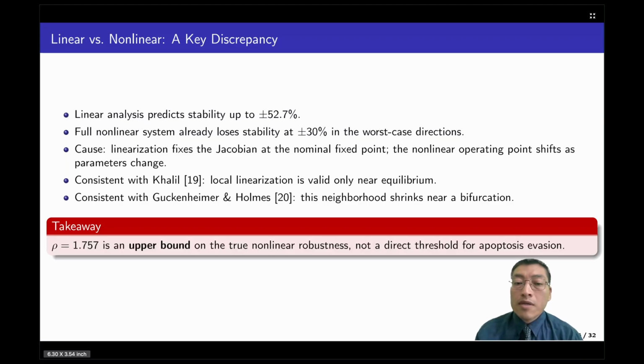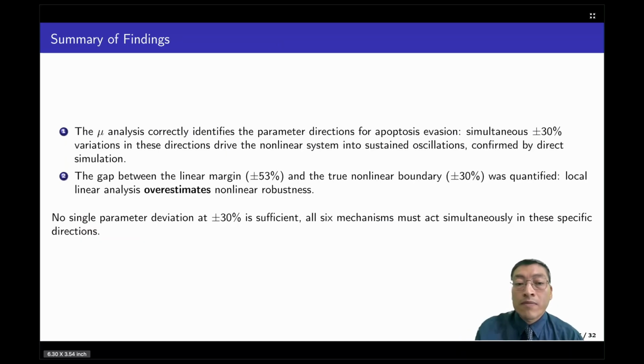However, in the nonlinear system, the operating point itself shifts as parameters change. And this is an observation that has been made already in classical results from Khalil, for example, or from Guckenheimer and Holmes. Local linearization is only valid near equilibrium, and even worse, that neighborhood shrinks as you approach a bifurcation. So the takeaway here is that the rho value we found should be read as an upper bound on the true robustness, not a direct threshold for apoptotic evasion.